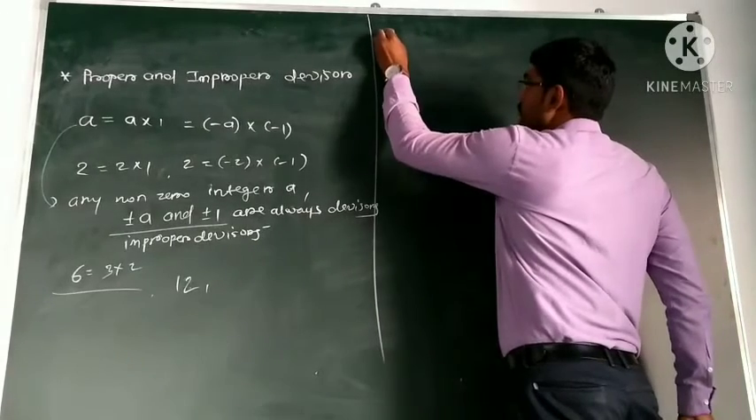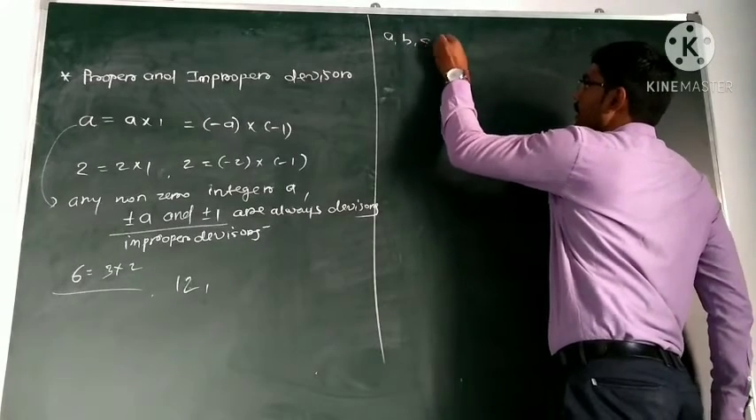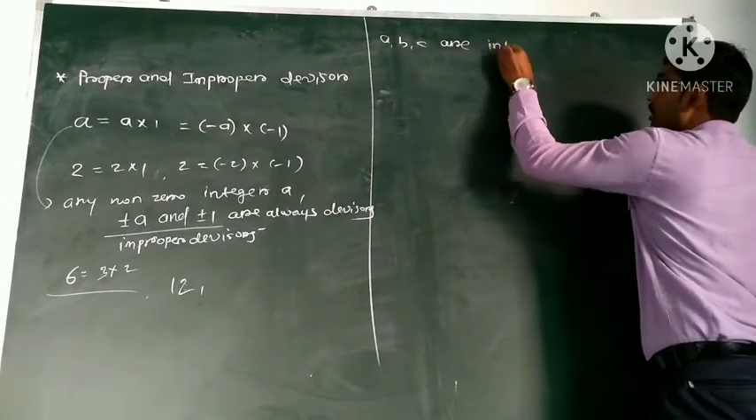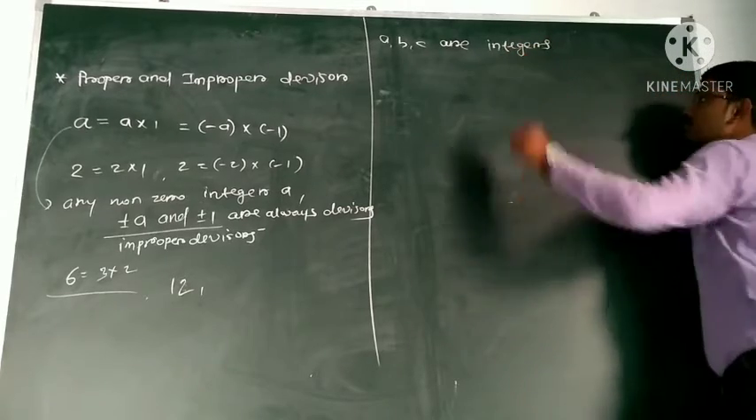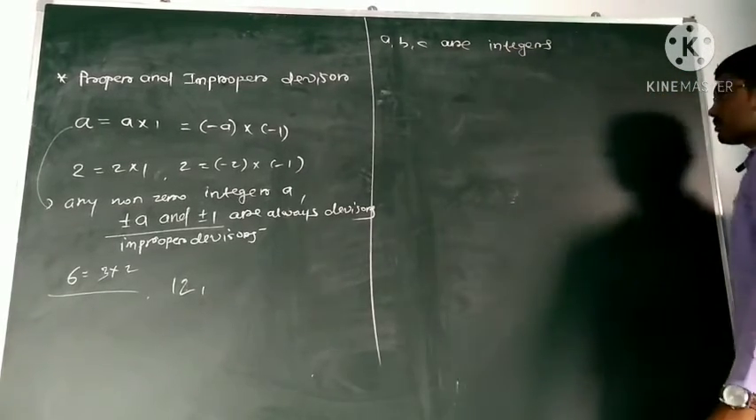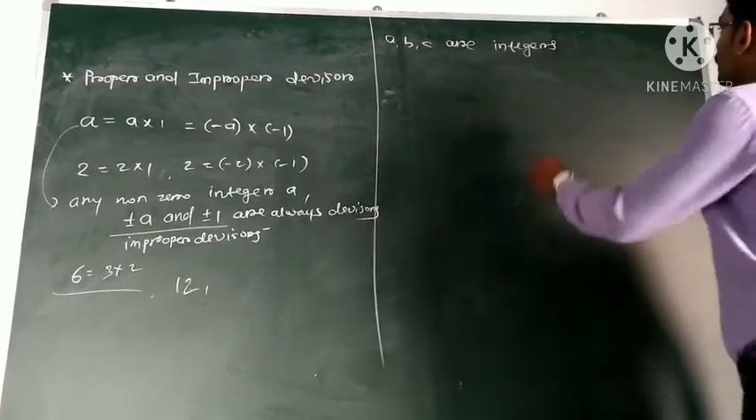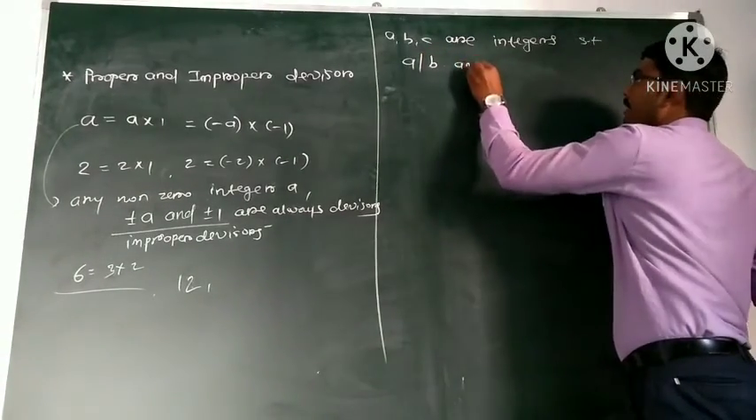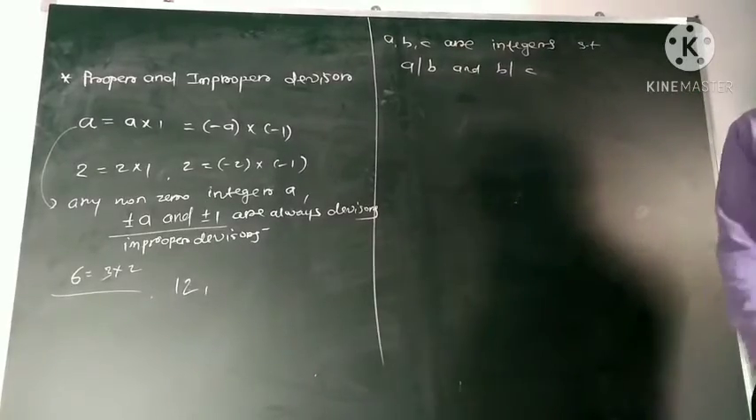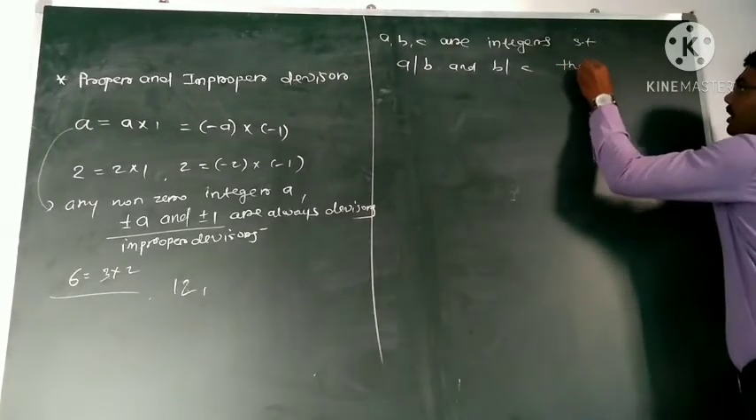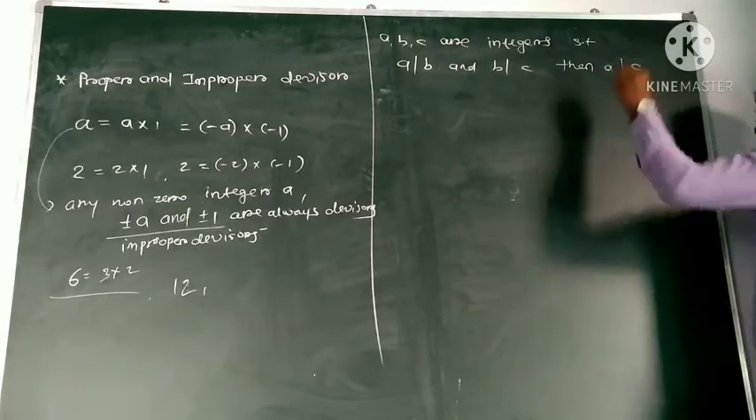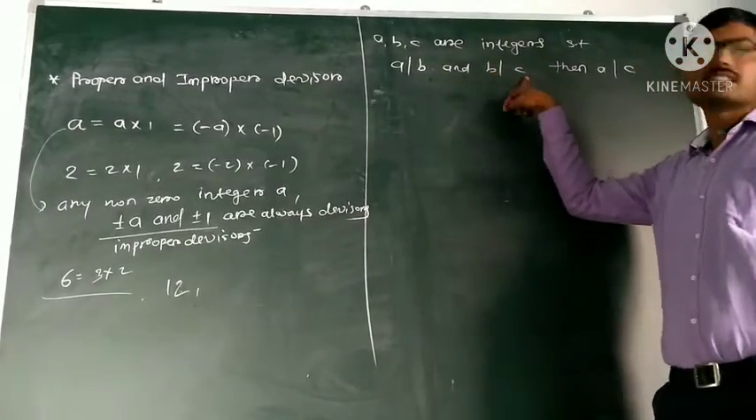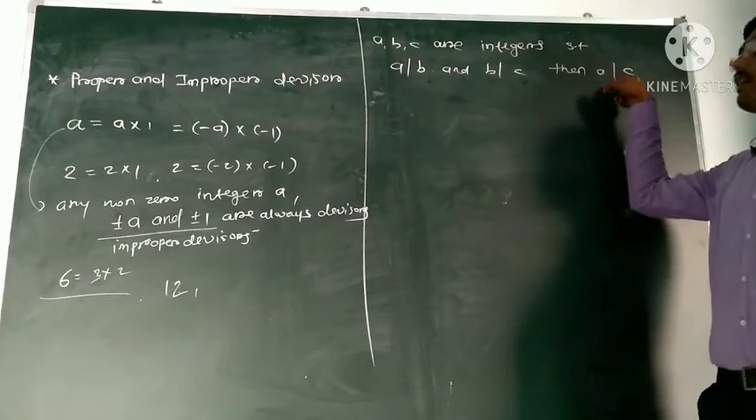So let A, B, C be integers such that A divides B and B divides C. Then A also divides C. This is the property of divisibility: if A divides B and B divides C, then A also divides C.